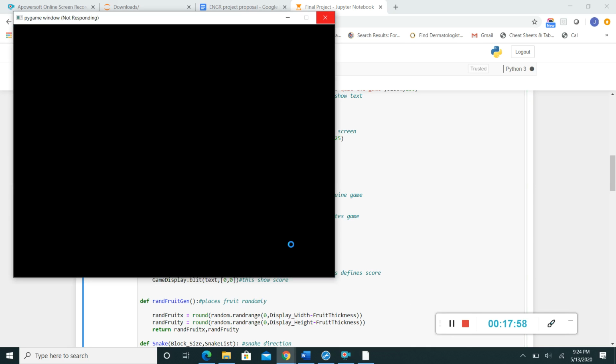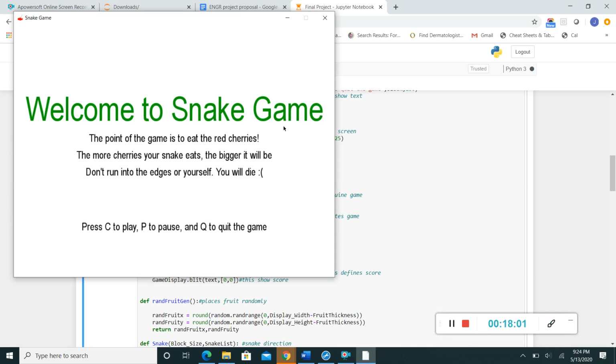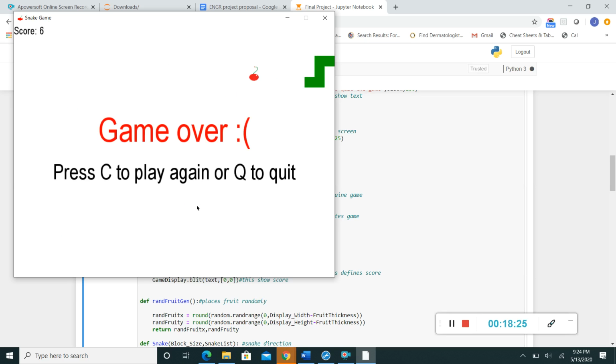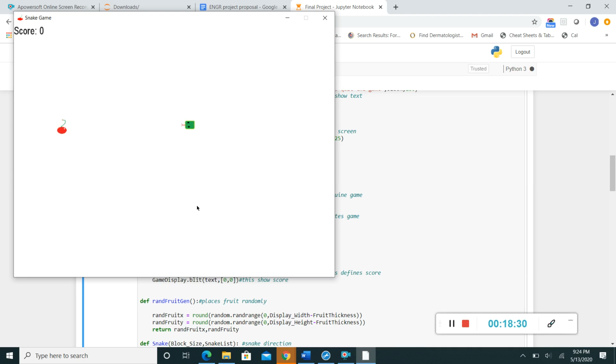Okay, so here it goes. It's going to say welcome to Snake Game. It's going to show the text, and then you press C to continue. So you see the cherries right here, and you have to be very careful that you don't hit the walls. As you can tell, you have to hit the cherry at the center point, because if you hit the edges, you're not really going to get the cherry. But if I hit the wall, it's game over. I press C to play again, or Q to quit. So basically, I can continue playing this game as long as I want.